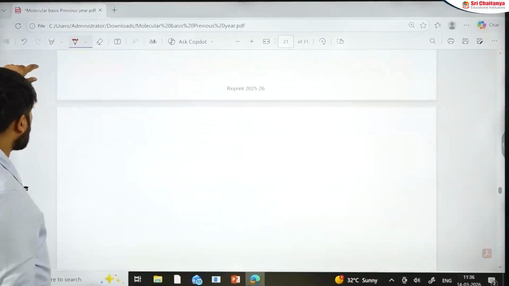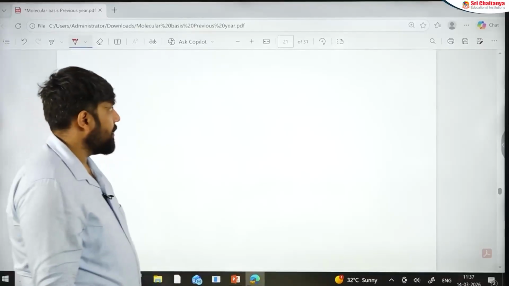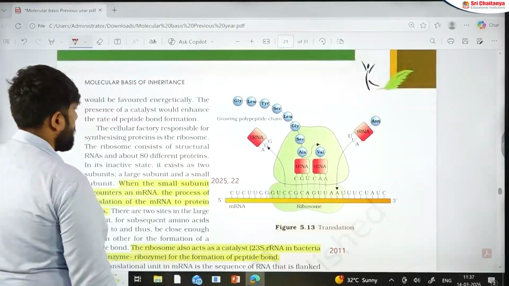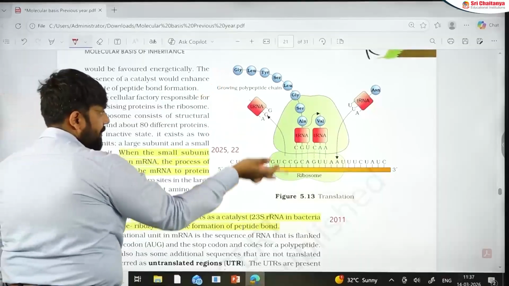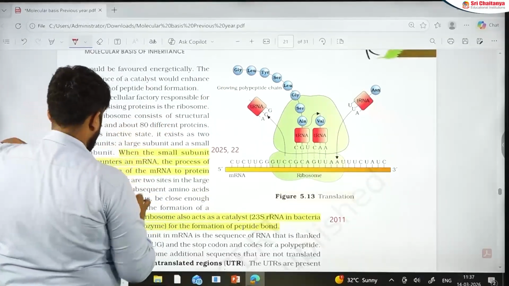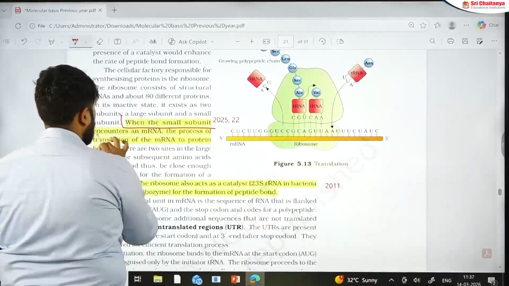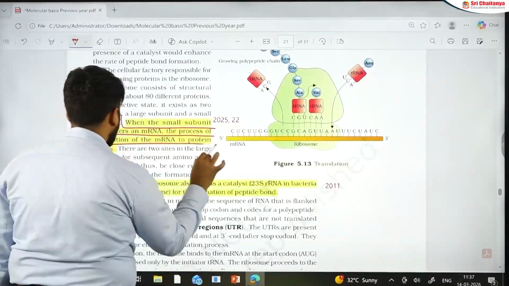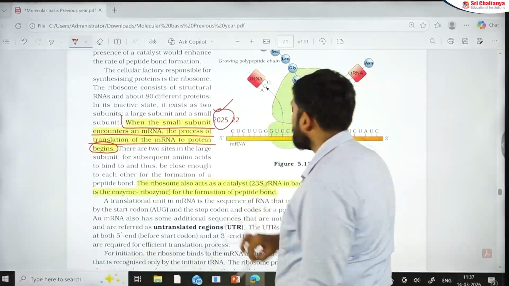As we go to the next chapter, next lines, we'll see something like, just see this. In this section, when the translation is explained, see this: when the small subunit encounters an mRNA, the process of translation of the protein begins. Now, beginning is here. This is the 2025 question.